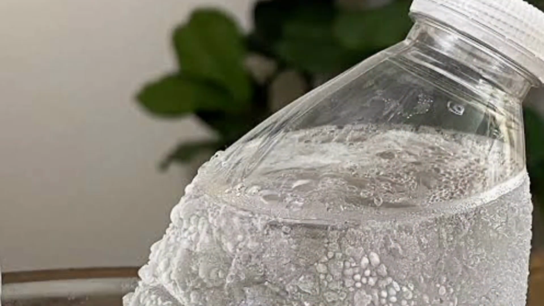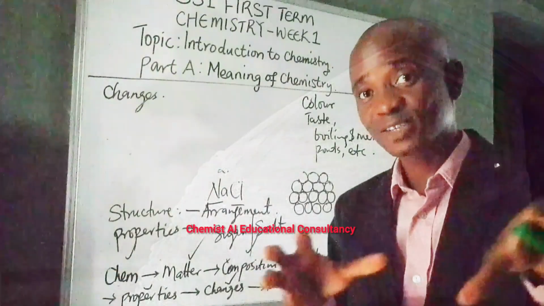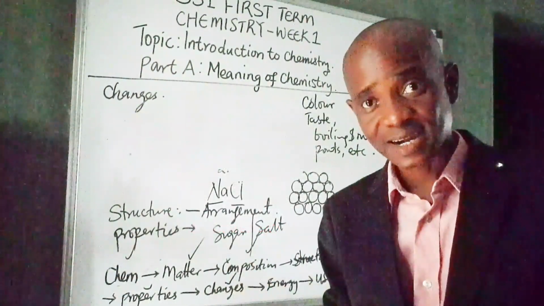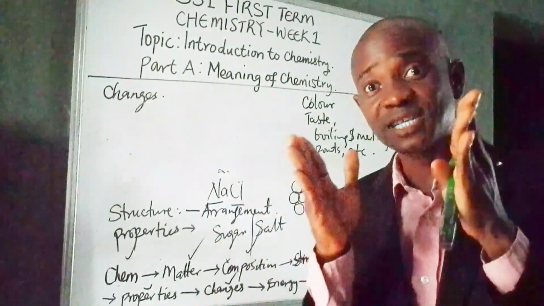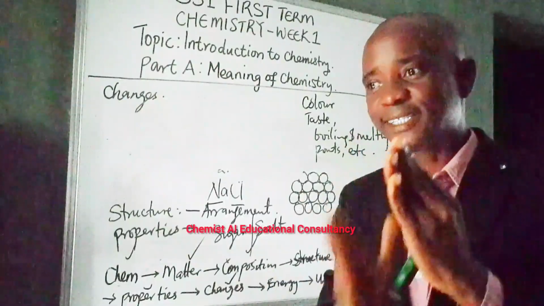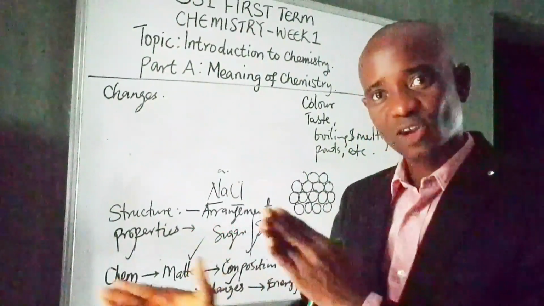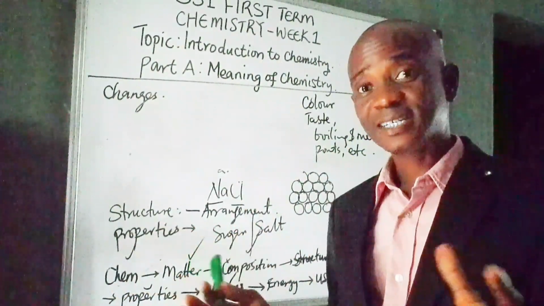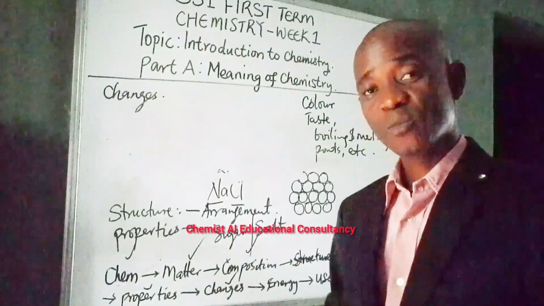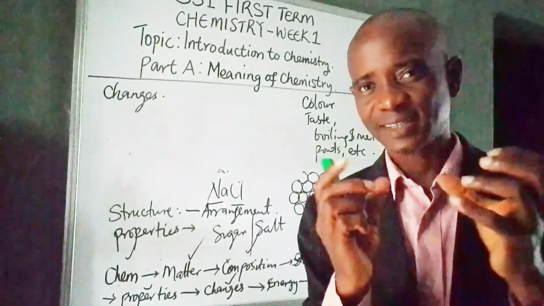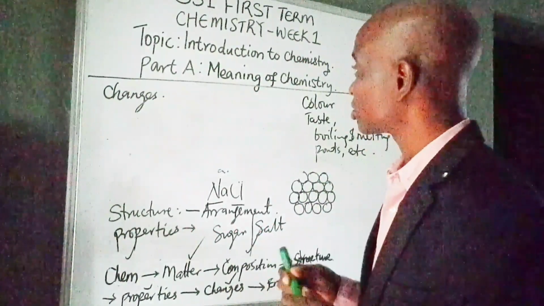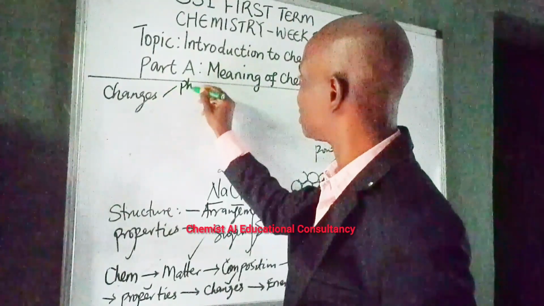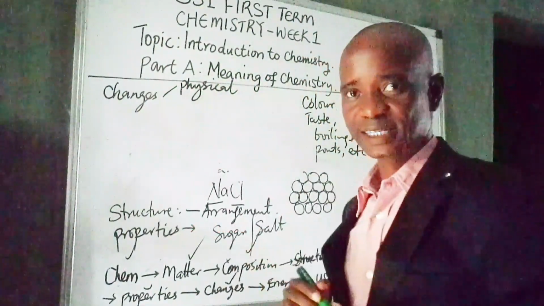Now let me ask you, did you create a different substance, a different matter? The answer is no. It is still water in different states, solid state. And if you heat the ice, it will go back to liquid water, right? This kind of change is called the physical change because it is easily reversible.